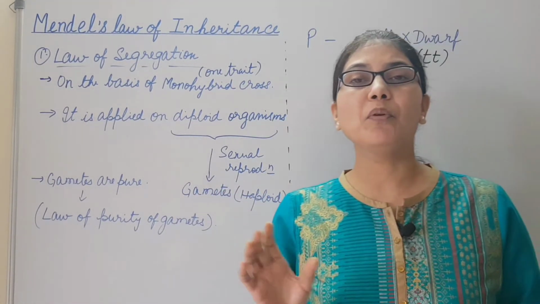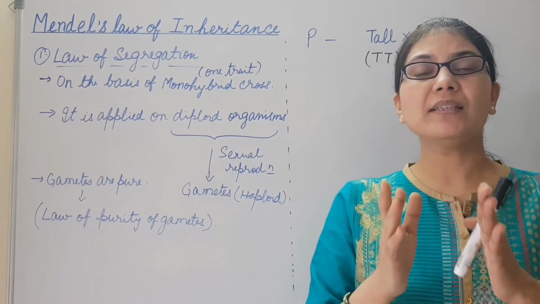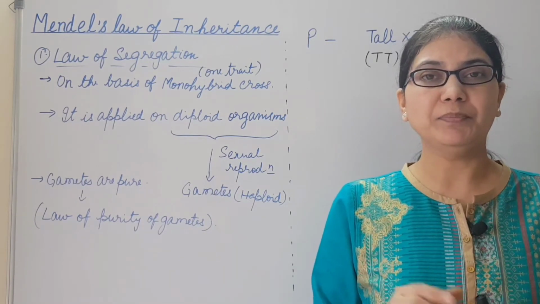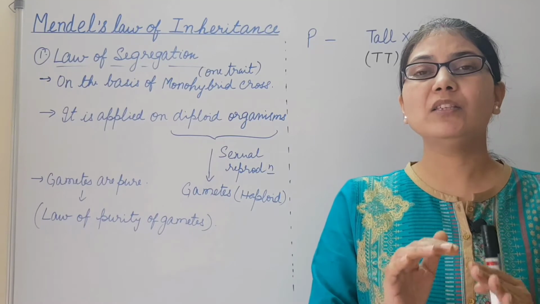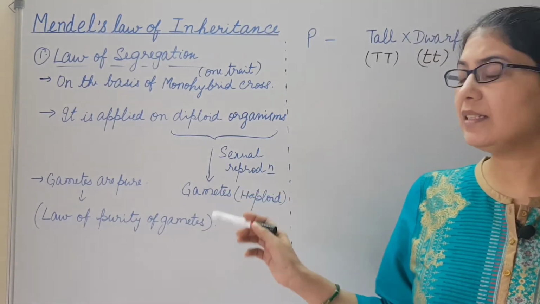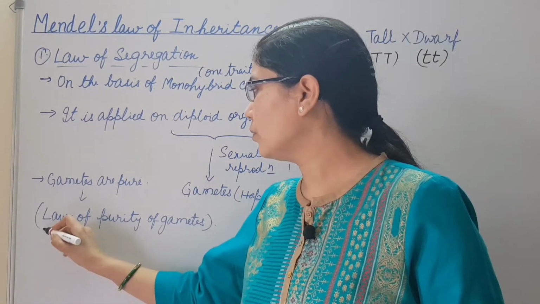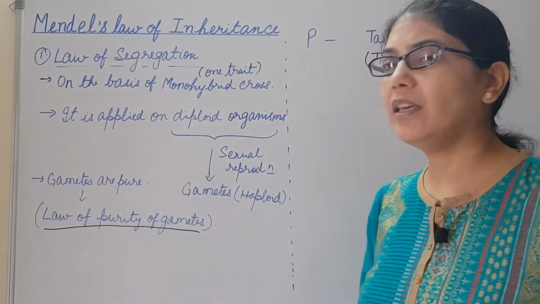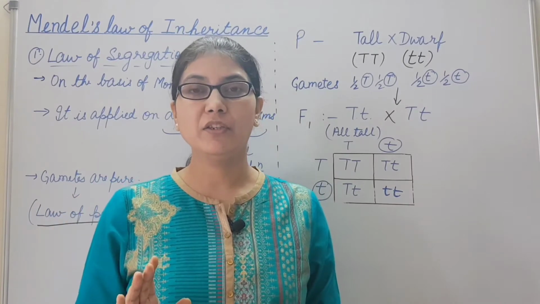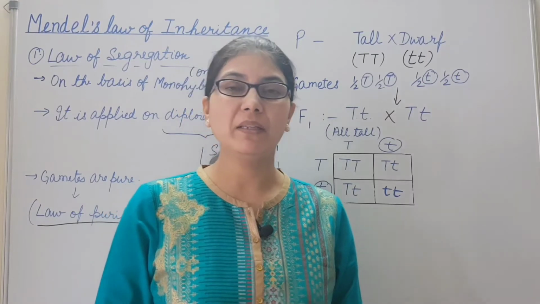Gametes are also pure because though the 2 alleles are present together, they are not influenced by each other, or they do not blend, and when they separate in the gamete, these alleles are discrete or distinct for any trait. This is known as the law of purity of gametes. So let us understand this law of segregation by the example of the monohybrid cross performed by Mendel.